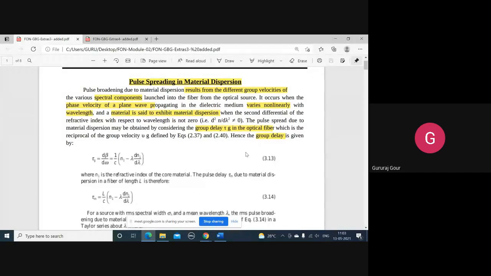Chromatic is a combination of both material and waveguide dispersion. So chromatic depends on the wavelength, the variation of the operating wavelength. And material dispersion, today's topic, depends on the characteristic features of the material that you are going to use to manufacture the optical fiber. So that directly links with the variation of the refractive indices of both core and cladding that are contributing to the pulse widening as they travel longer distances.